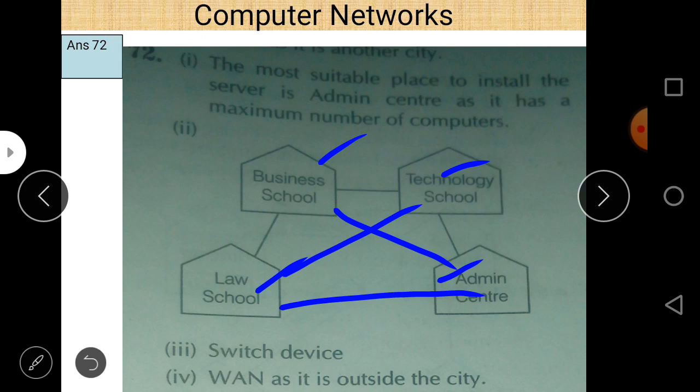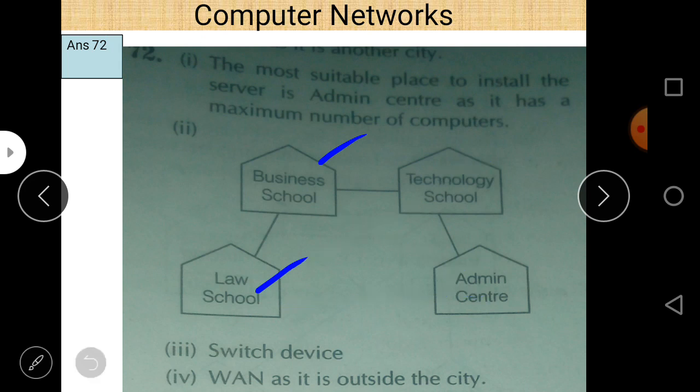First of all, make different blocks and connect to each other whatever the distance given in the questions, and then try to eliminate the maximum distance between these. For example, in this case law school is not directly connected to admin school.